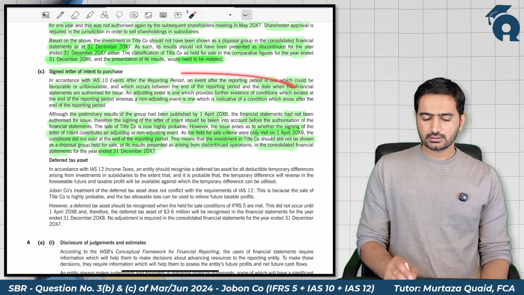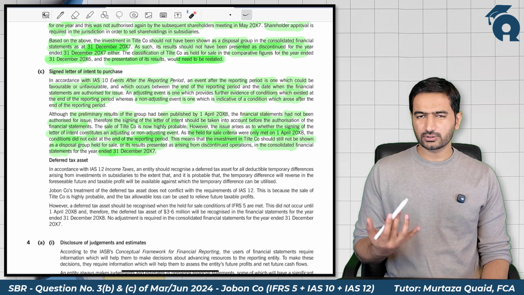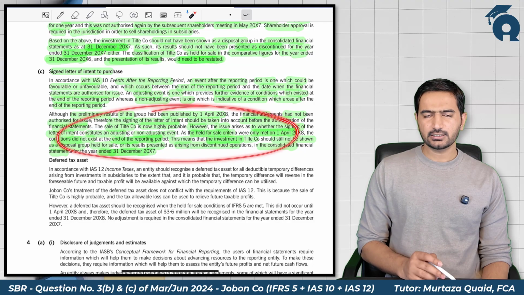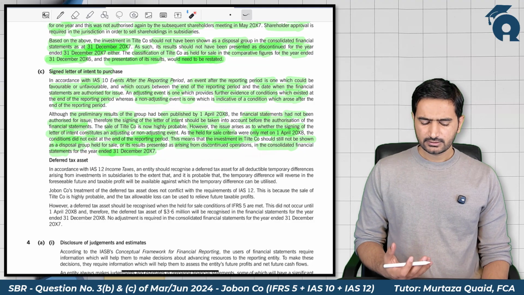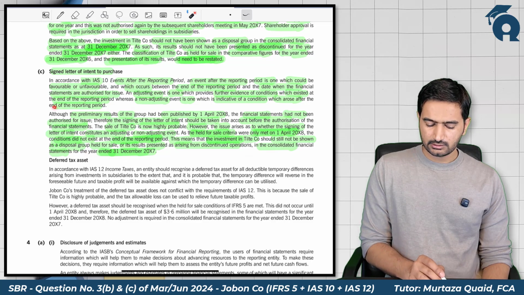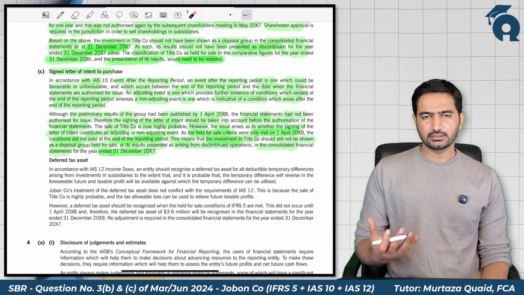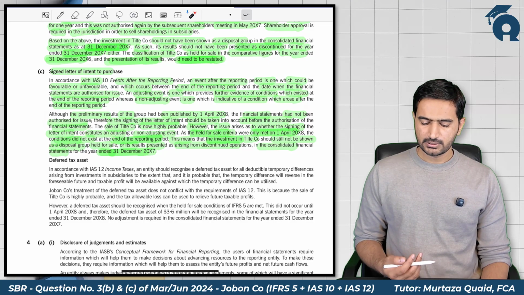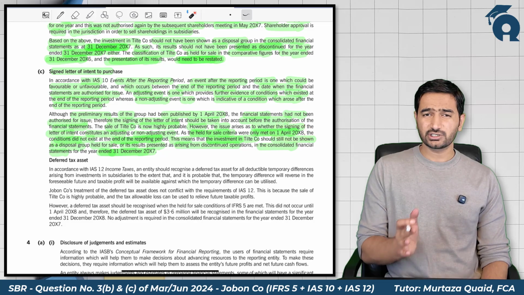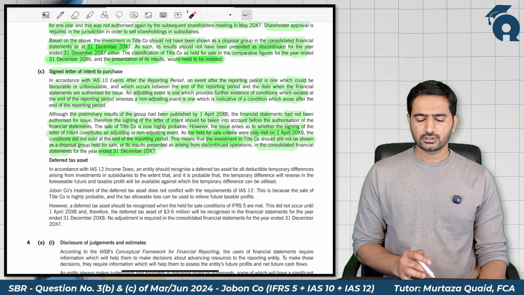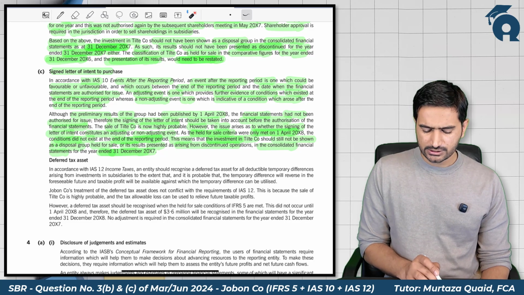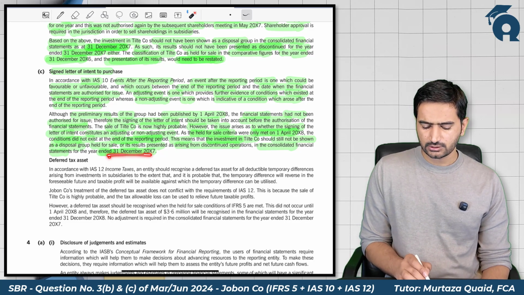So in the first para, they explain what IAS 10 is, what are adjusting events, what are non-adjusting events, and then in the second para, they conclude that this letter is to be evaluated under IAS 10. But since the criteria was met on 1st April 2008, whose condition does not exist at year end, it is a non-adjusting event, and we don't need to adjust our financial statements for the year 2007.